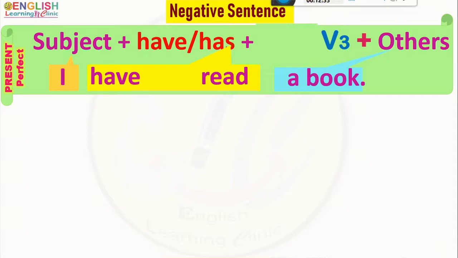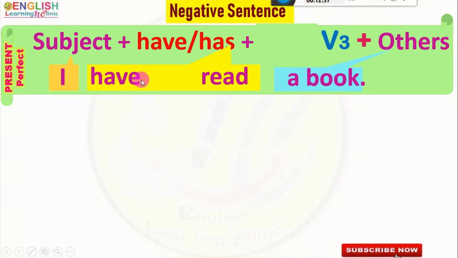of the verb. For the construction of the negative form of the verb, we have to use not. At the same time, a helping verb is needed. Now, look at this present perfect form of the verb, have read. Here, a helping verb is already present.